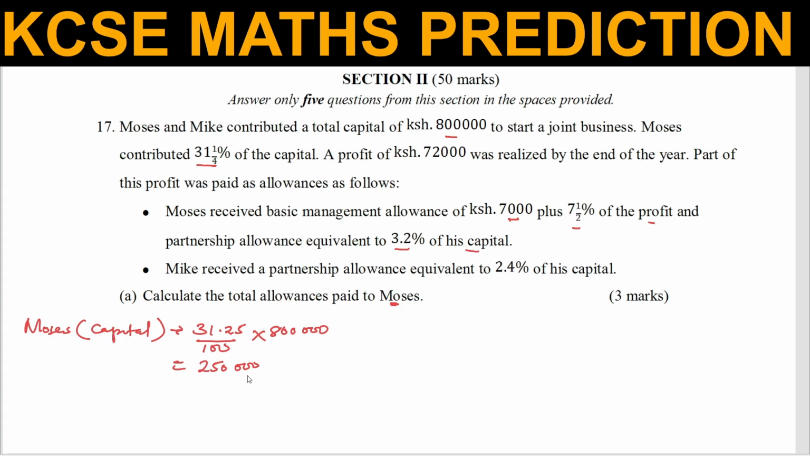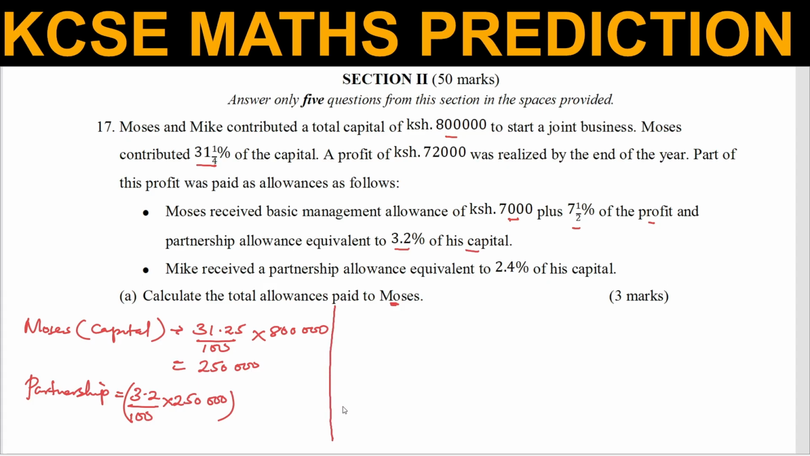Now the reason why I was working out that one is because of this. There is a partnership allowance, which is equivalent to 3.2% of the capital. So let us get the partnership allowance. This is equivalent to 3.2% of the total capital, which is 250,000. So that is one. We don't need to work it out because we're going to add. We get all the allowances first.